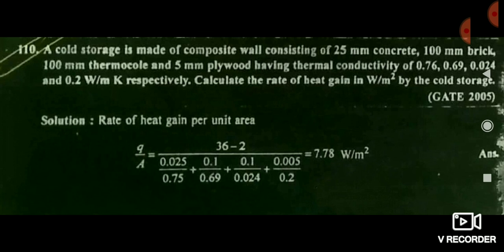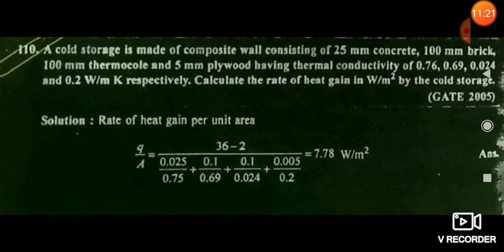I think all of you know that here R1 plus R2, the amount of heat transfer Q is equal to delta T divided by R1 plus R2 plus R3 plus R4 and so on, whatever resistances are given. So here the thicknesses of different materials are given and their thermal conductivity is given, means X value is given and K value is given, and it is asking about the amount of heat transfer per unit area, means we don't have to worry about the area, we can simply ignore the area.